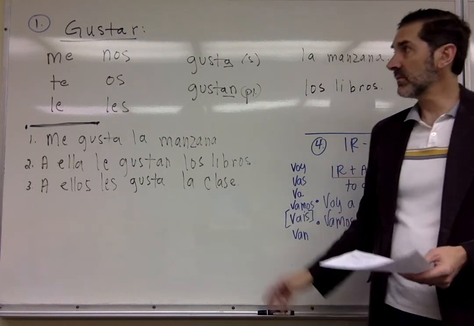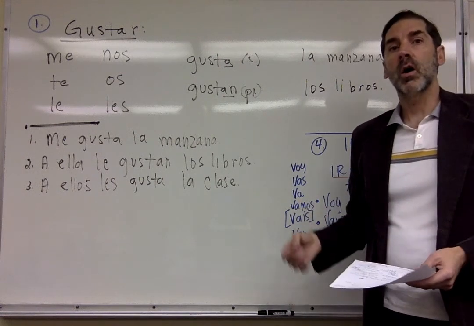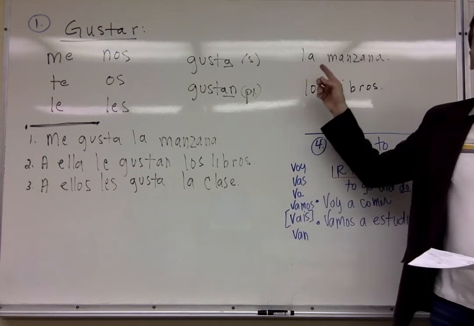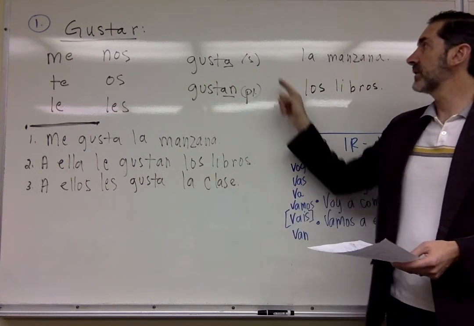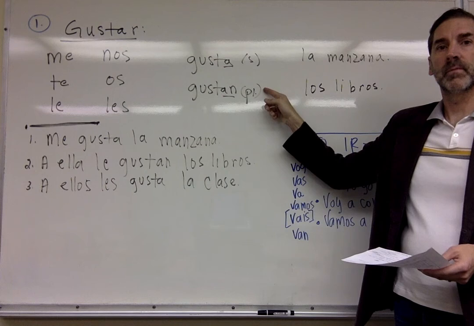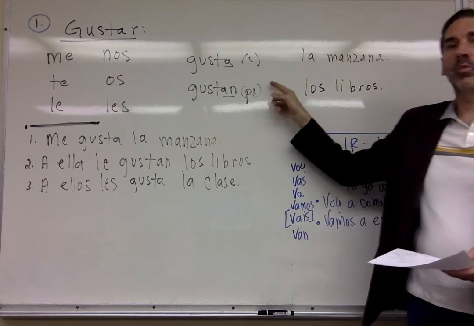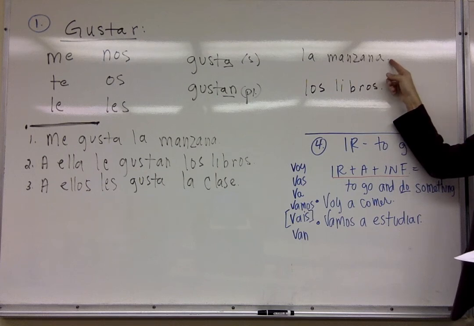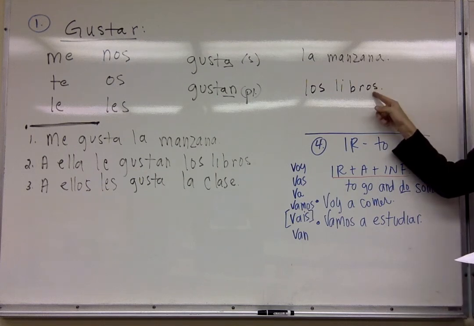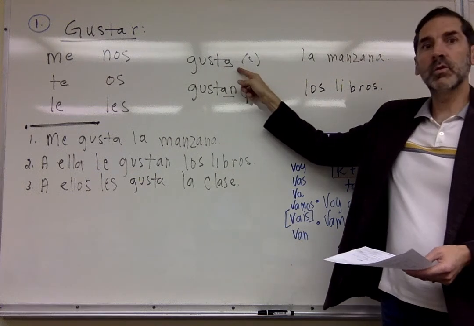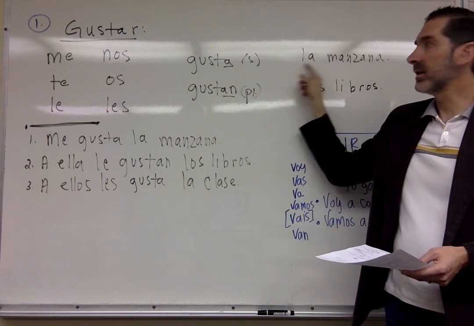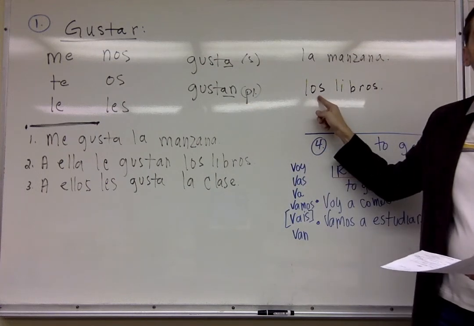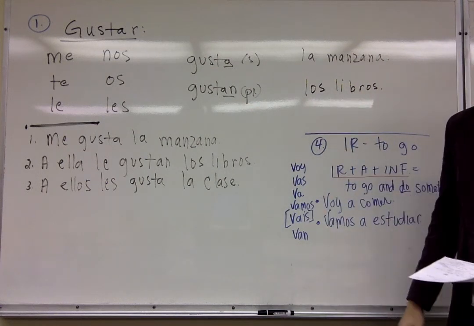All right? Okay, so let's move on to our verb, our actual verb, gustar. All right? We only have two options when we conjugate the verb gustar. We either have its singular form or its plural form. Okay? And the verb agrees with the object. All right? In this case, it's the apple. In this case, it's the books. Okay? So my verb is going to be gusta if I have one object, ends in an A. My verb is going to be gustan if my object is plural, los libros.